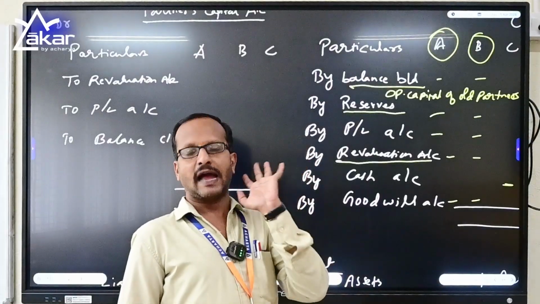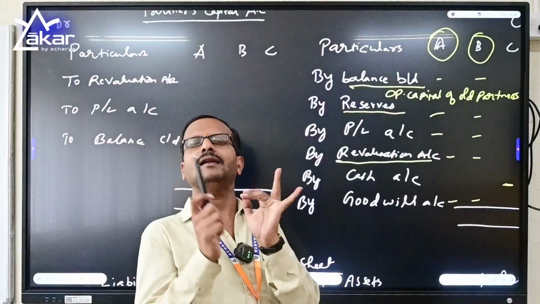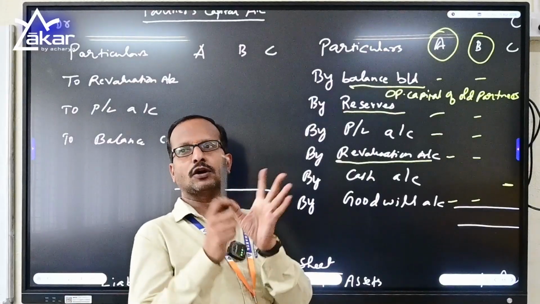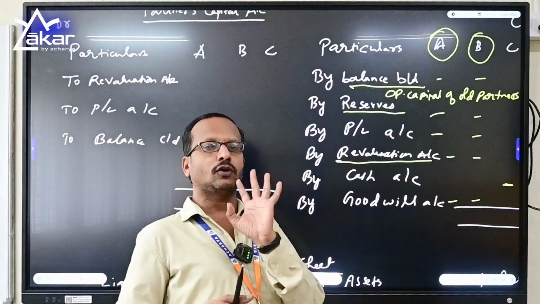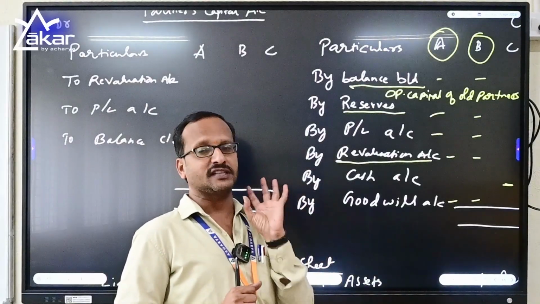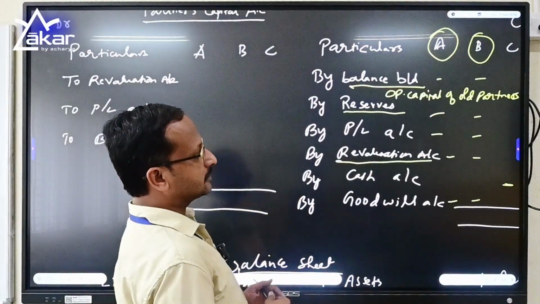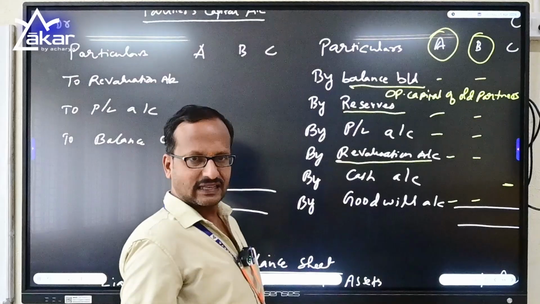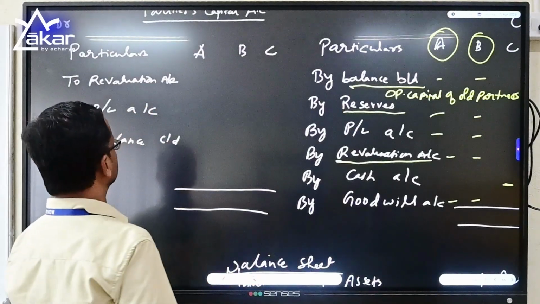All these 5 topics, I still repeat again: opening capital, reserves, profit and loss account, revaluation profits and goodwill of the new partner. All these 5 components have to be distributed to the old partners in their profit sharing ratio or equal ratio based on the questions. And on the other hand, we have to check about the expenses or losses as well.